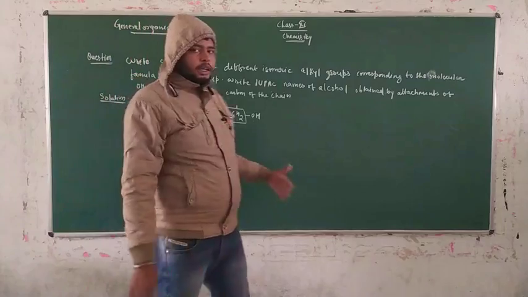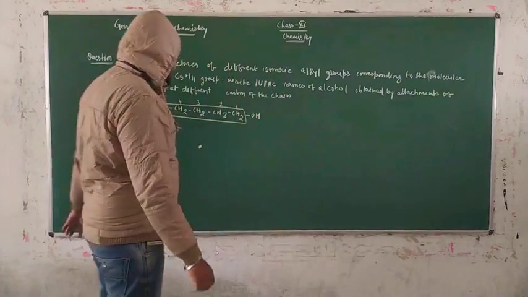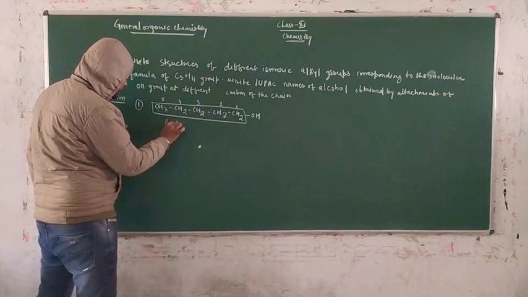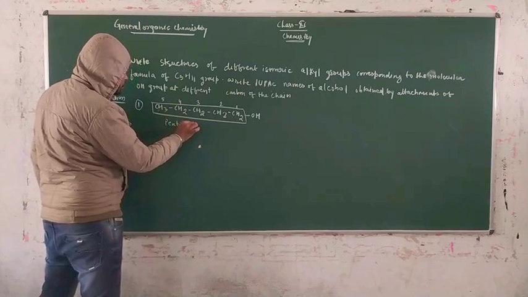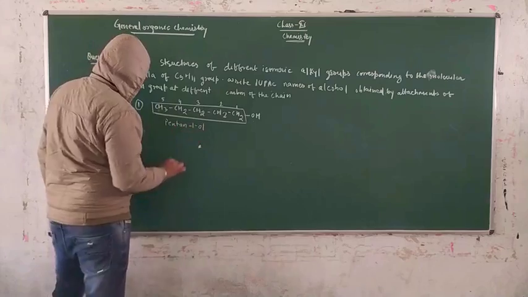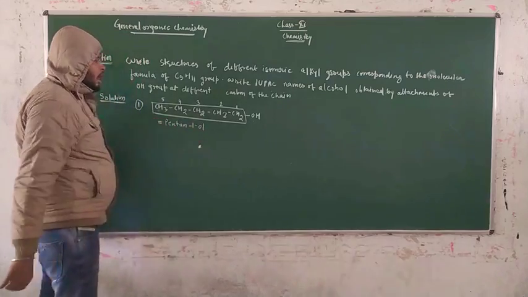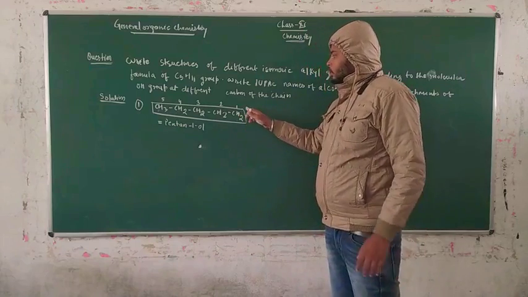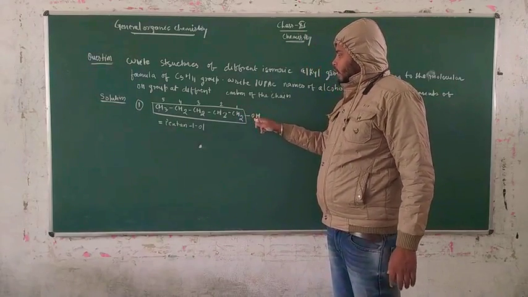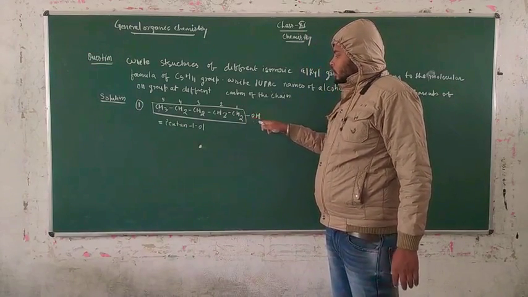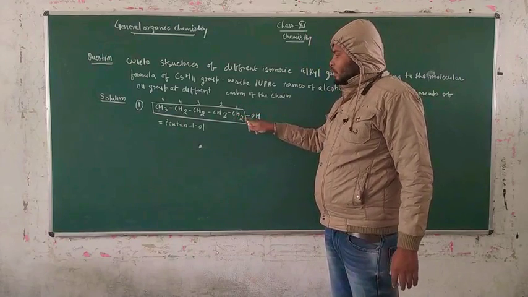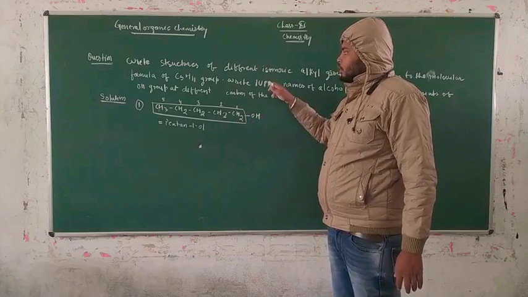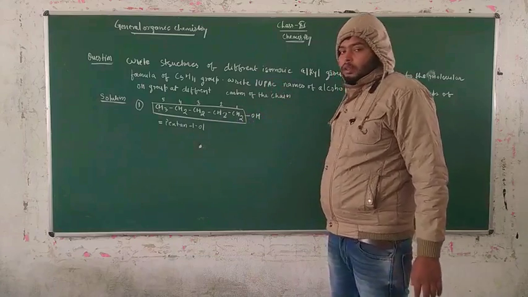Now we write the name of this compound: pentan-1-ol. This is the IUPAC name of this compound. This 1 carbon contains the hydroxy group, which is the alcohol attached to the carbon. That's why we take the suffix for this, and the suffix of alcohol is -ol.